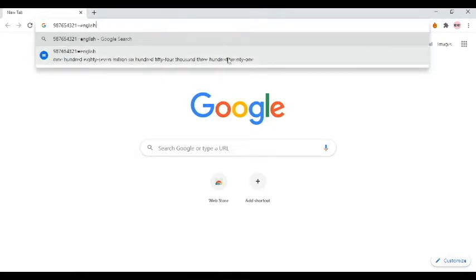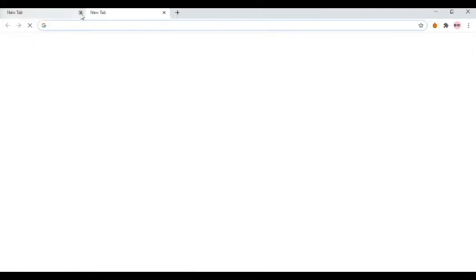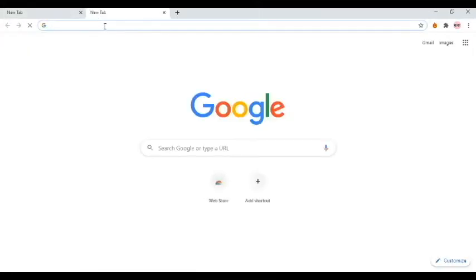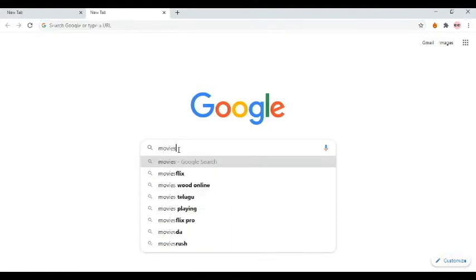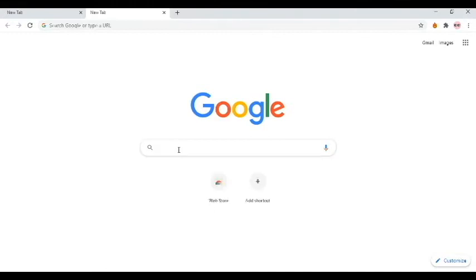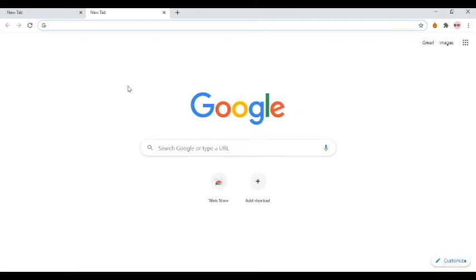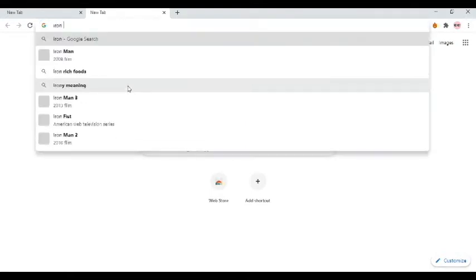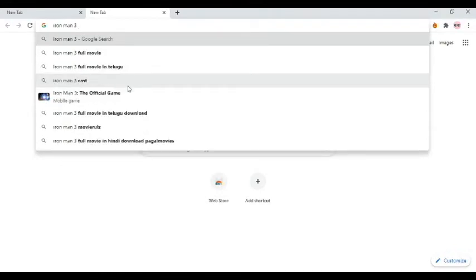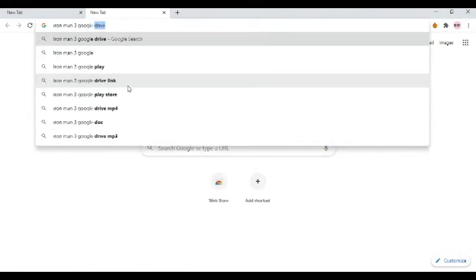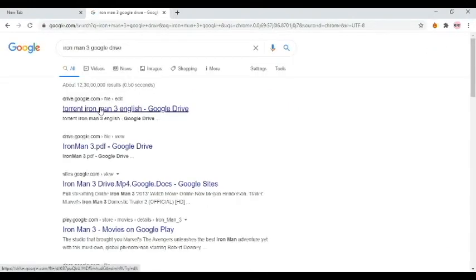Tip number 2. If you like to watch movies online, and you search for that in Google again and again, you may always get spam links. But let me tell you that you can download or watch any old or new movie with a single click. Yes, this is possible with Google. You just must go to Google and enter the movie name which you want to watch, and add Google Drive next to that movie name. Then the result is yours. If anyone has uploaded that movie on Google Drive, then you will get the movie without clicking on spam links.